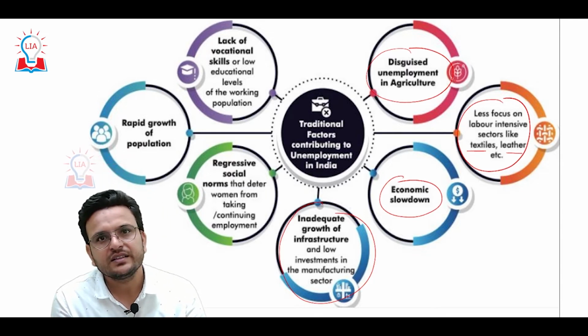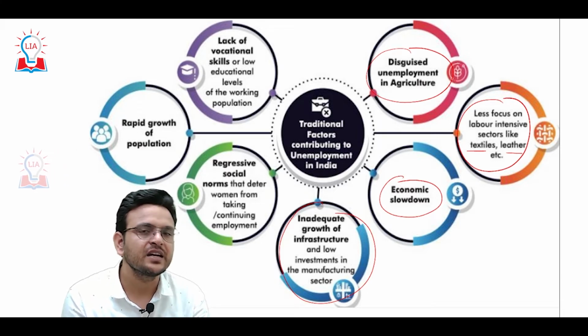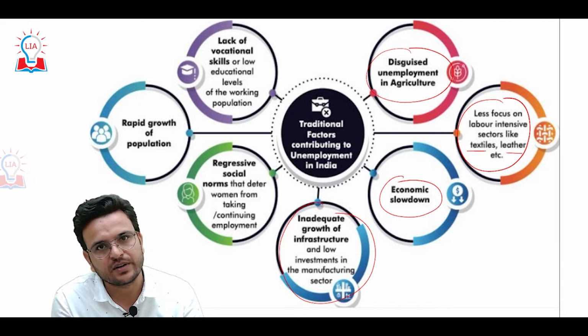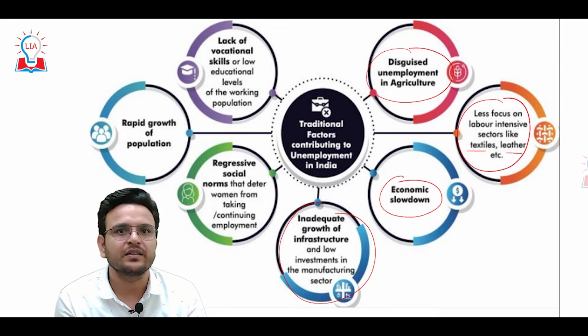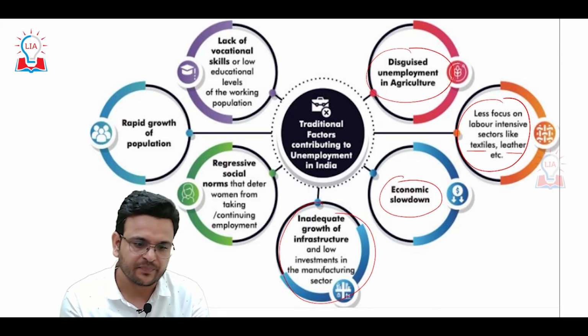We have seen that government expenditure on both physical and social infrastructure has come down, and because of that the unemployment rate in India is increasing.